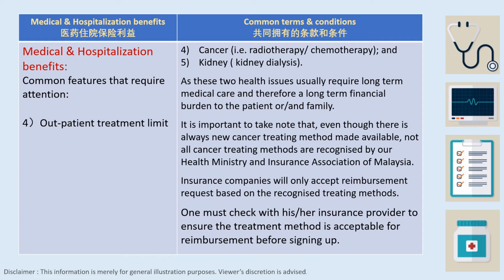Subject number 4, cancer. In this case, in Malaysia, usually we refer to radiotherapy or chemotherapy that do not need to be hospitalized. And number 5, kidney. And this is usually referred to as kidney dialysis.